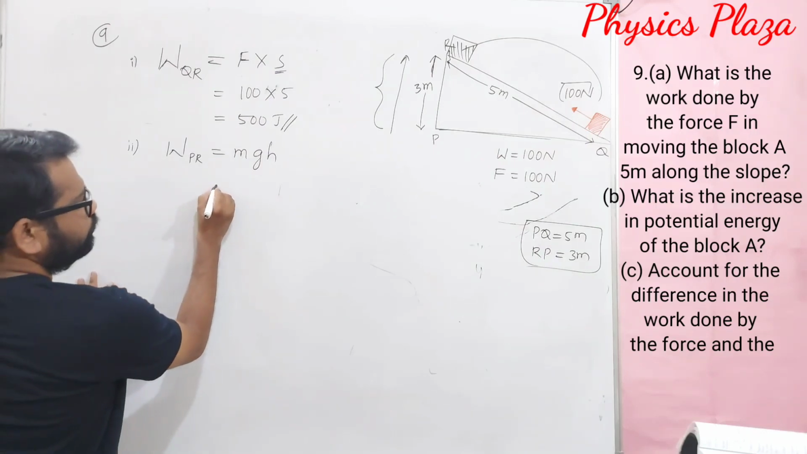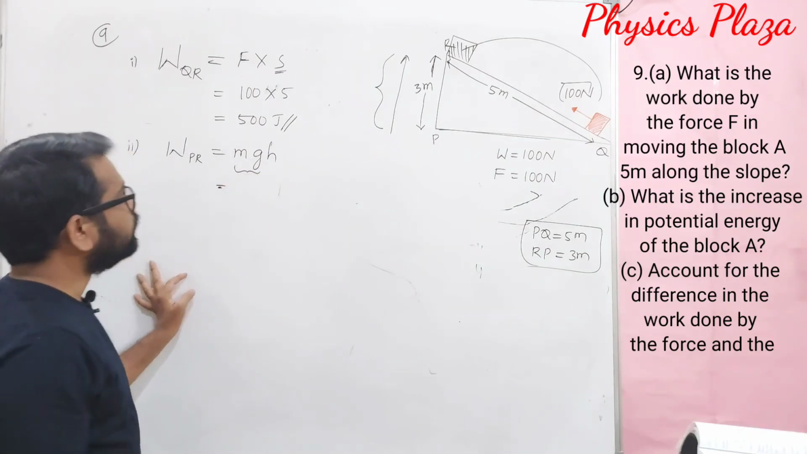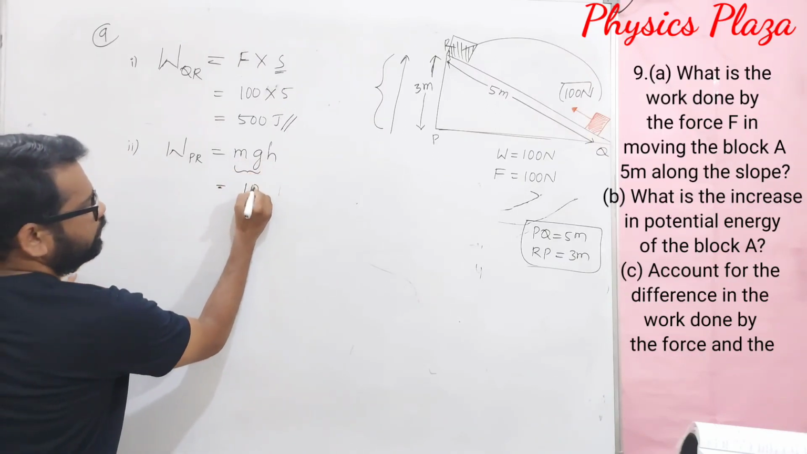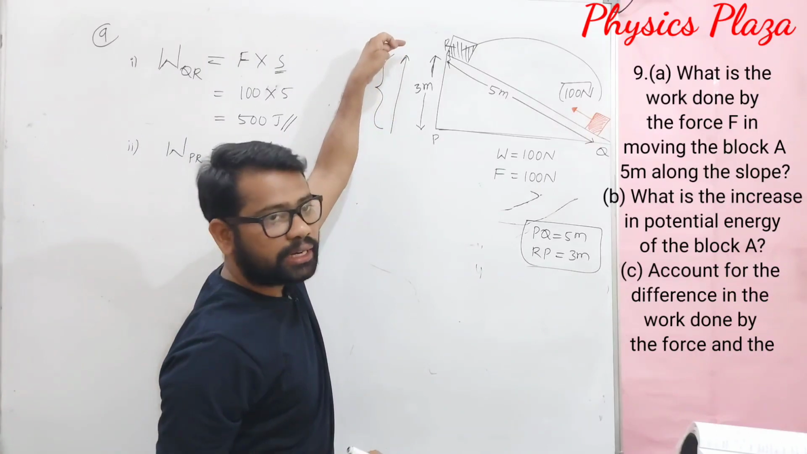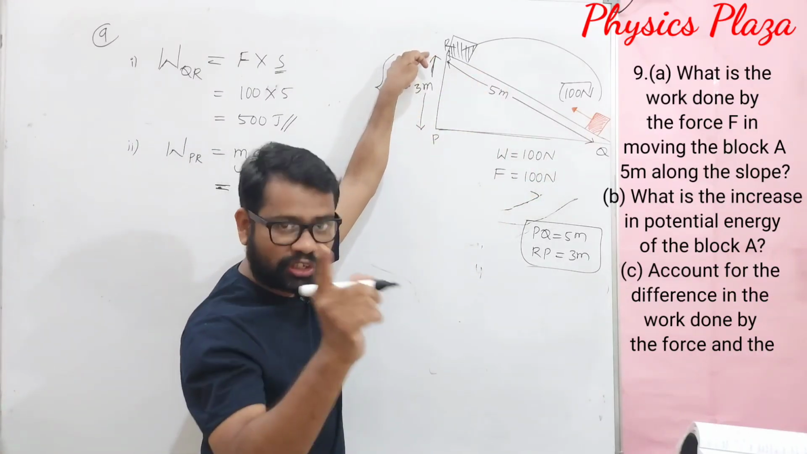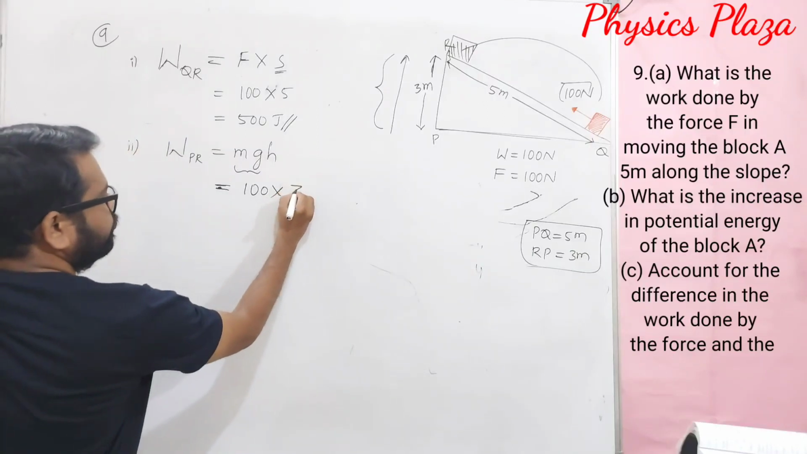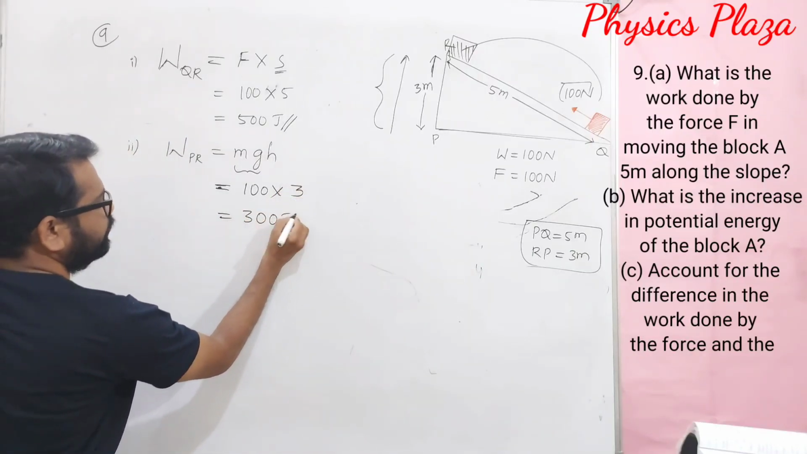So here, mg is what? The gravitational force acting on the block is given, it's 100, and height is given, children. The body is lifted indirectly as we are sliding here. Indirectly, the body is lifted through a height of 3 meters. So it is 3. So here it is 300 joules of energy.